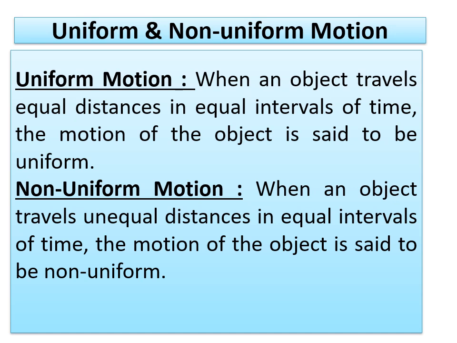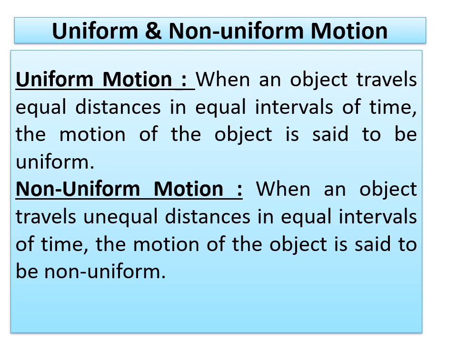In uniform motion, when an object travels equal distances in equal intervals of time, the motion of the object is said to be uniform. For this, I'll give one example. Just listen to it. Suppose a car covers 60 km in the first hour, another 60 km in the second hour, again 60 km in the third hour, and so on. That means the car is moving in uniform motion.